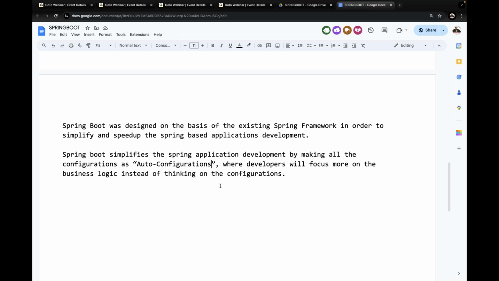Spring context. Then what next one, apart from this? Spring-JDBC. Versions are okay, fine. Spring-JDBC. If it is AOP, Spring-AOP. If it is ORM, Spring-ORM. If it is web model, Spring-Web MVC, and so on. Of course, MySQL connector J. That's okay, fine. So these many dependencies we have to provide.